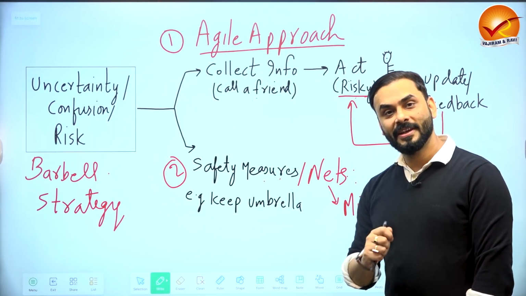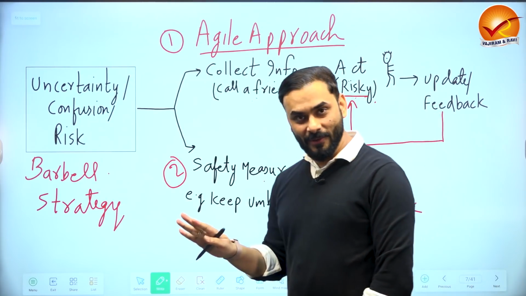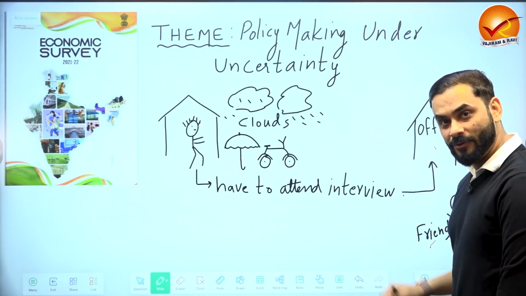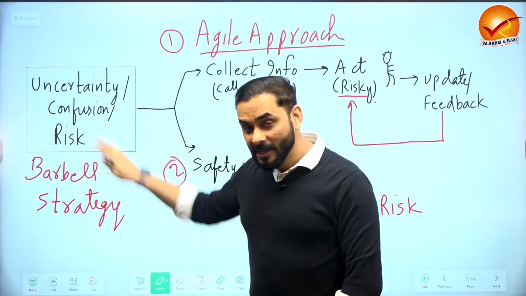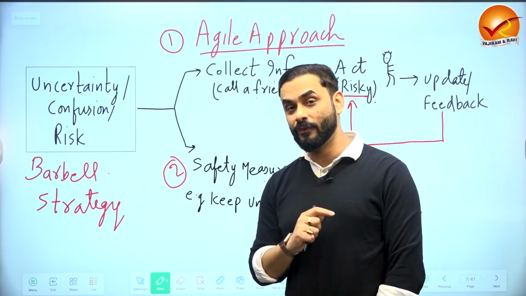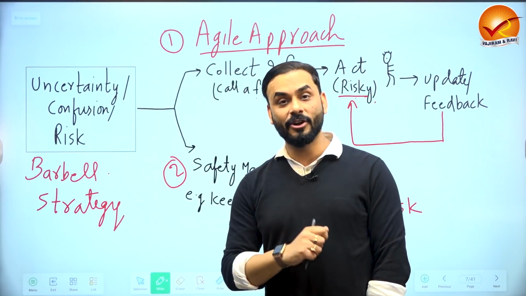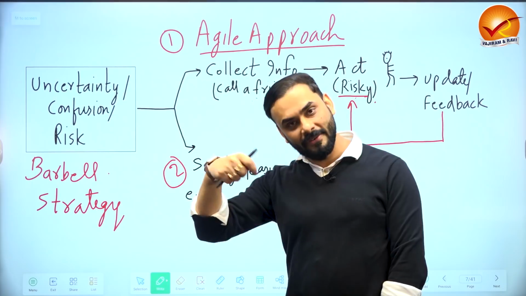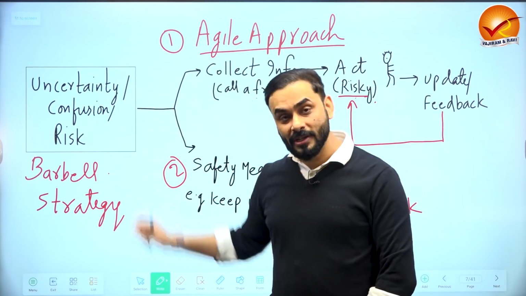Now, imagine if we have to apply a barbell strategy to the entire economy. If you replace the story that I gave you about this guy facing rainfall with the Indian economy, what will you see? The Indian economy is suffering from challenges. What are the two types of challenges the Indian economy is suffering because of COVID? Number one, there is a short-term uncertainty. What is the short-term uncertainty? Whether there will be a new wave, because there is one wave after another. We don't know when there will be an immediate lockdown. So these are the points of confusion in the short term.